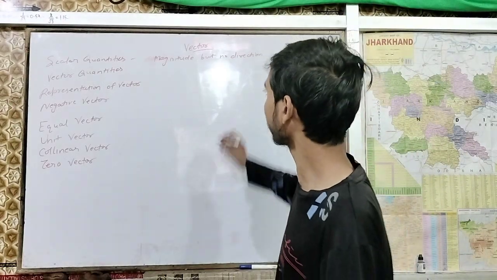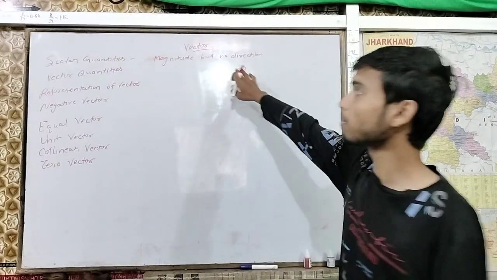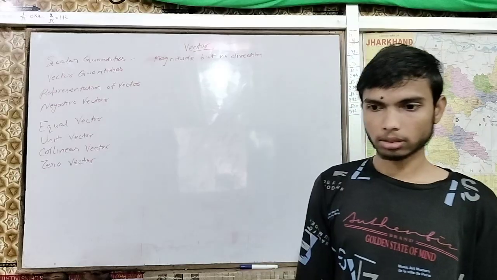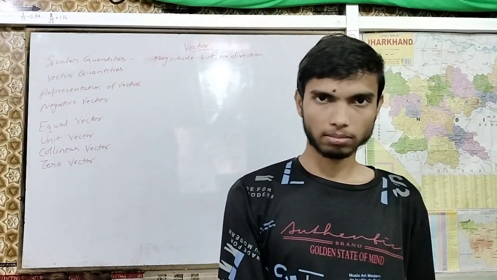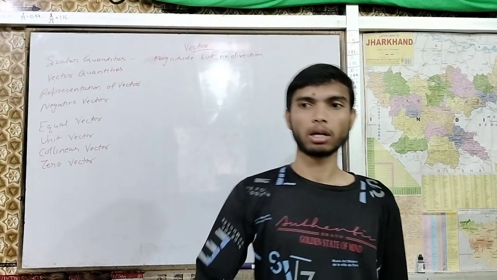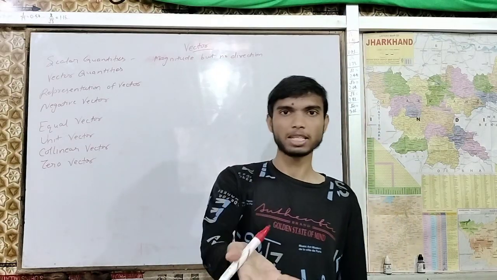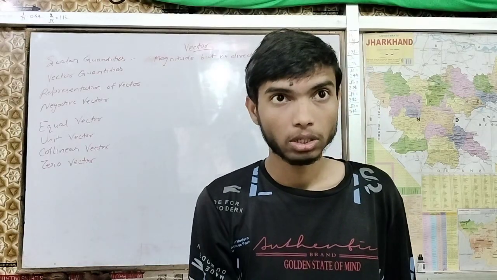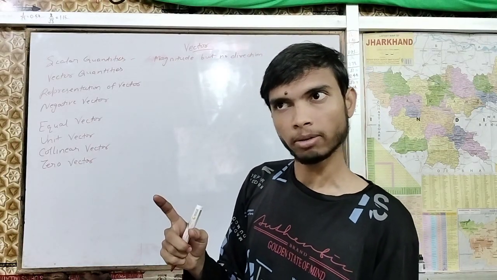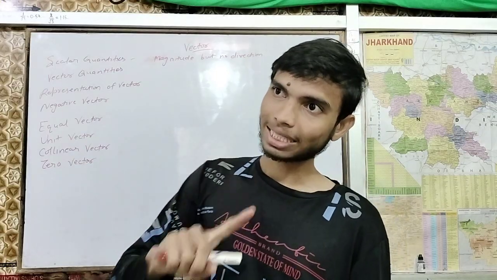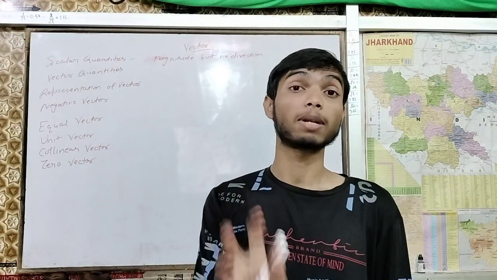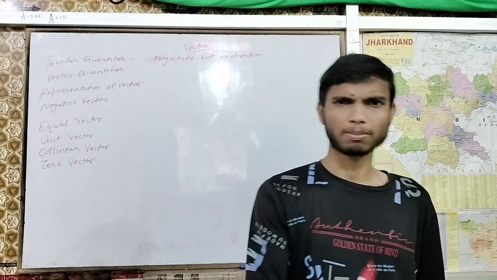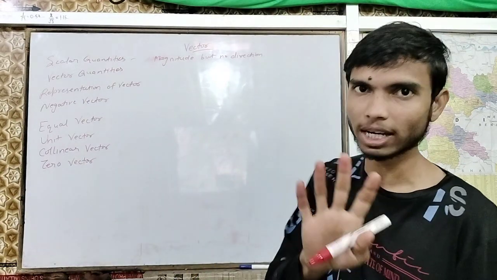Representation of a vector. Remember this vector symbol. This is the symbol of a vector. Clear? Examples: distance is an example of a scalar quantity. Velocity, displacement is an example of vector quantities. Because what's the difference between them? The difference is that distance is not providing direction, but displacement provides a direction. That's why we are saying distance is a scalar and displacement is a vector. These were examples.